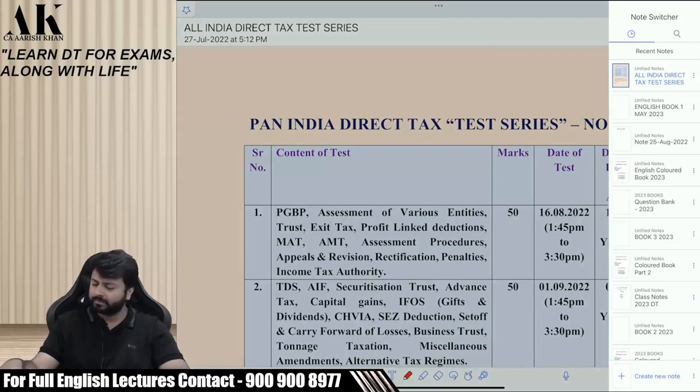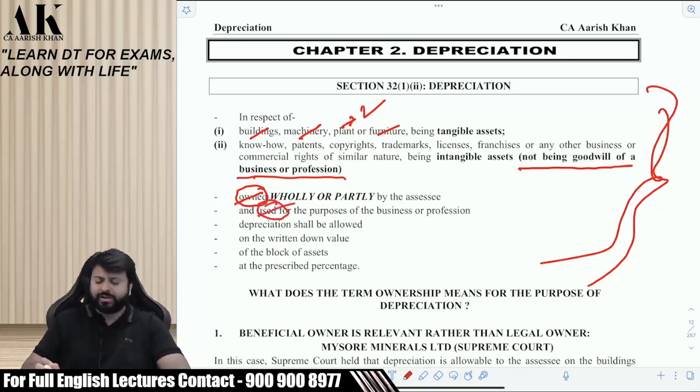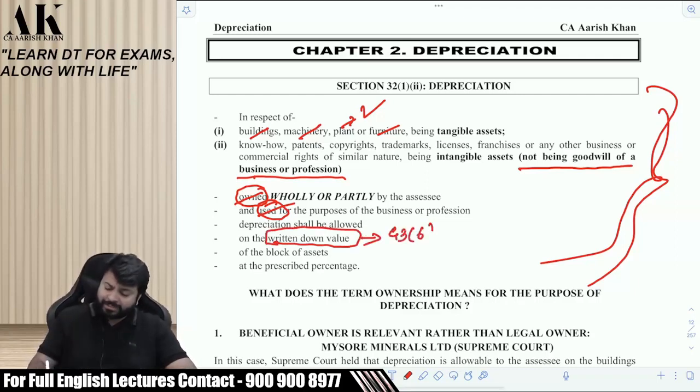Anyways, coming to the discussion. The word owner is not defined. Next, the asset should be used for the purpose of business. That is also not defined. Depreciation shall be allowed on WDV of the block of asset. Let's come to this discussion first of all. At least WDV is defined under income tax law in section 43(6). At least that is defined.